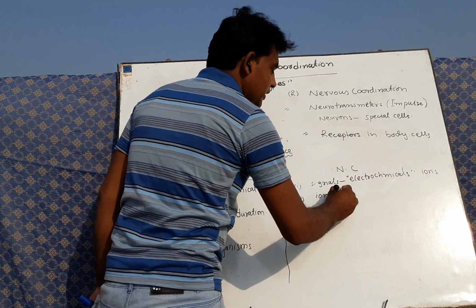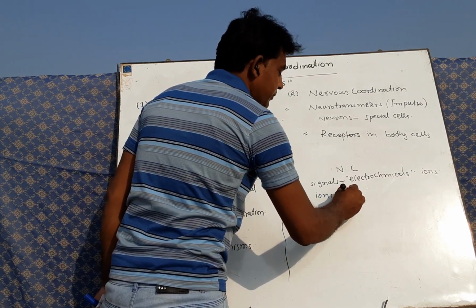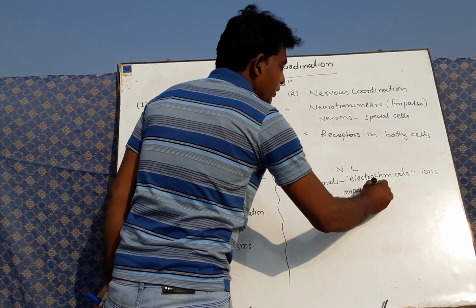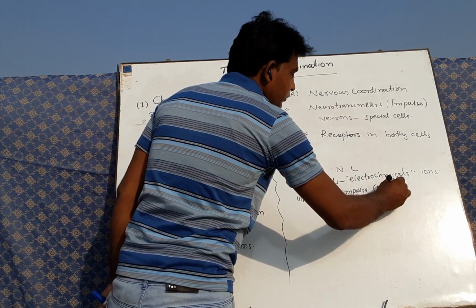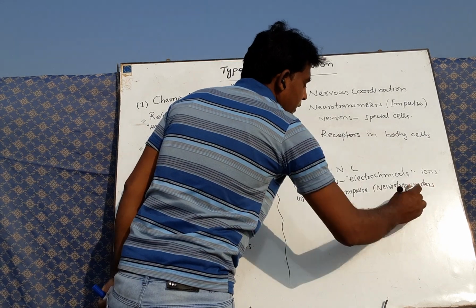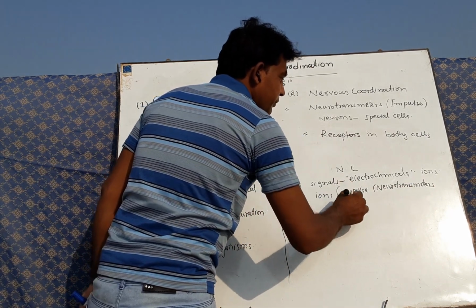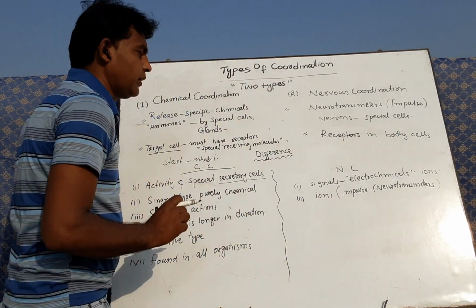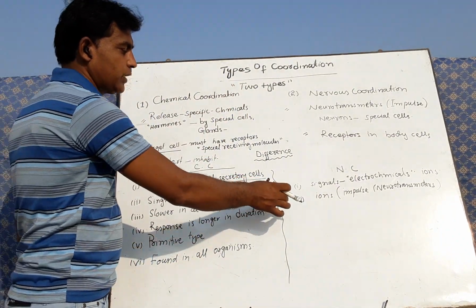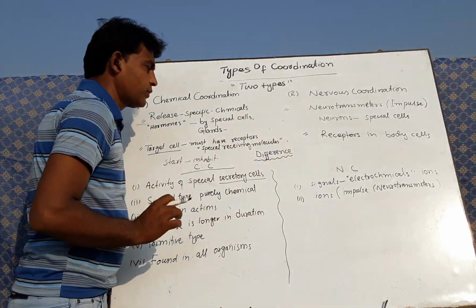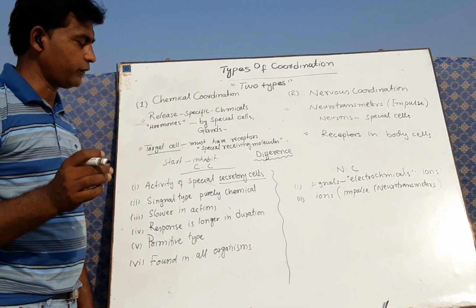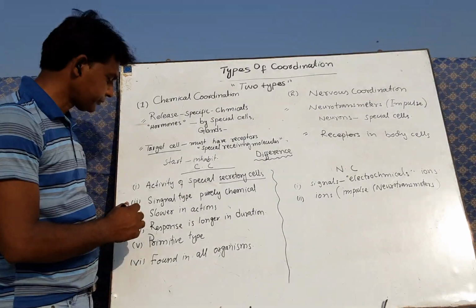For these type of signals, we use the word impulse. Impulse or neurotransmitter. Impulse or neurotransmitter are the production of message from the special type of neurons which is said to be nervous coordination for getting performance of some type of functions in our body.